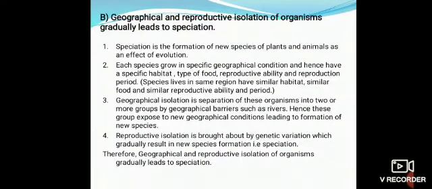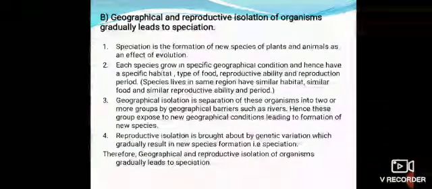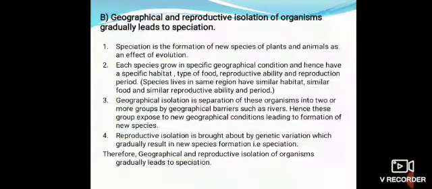Next statement: geographical and reproductive isolation of organisms gradually leads to speciation. Answer. First point: speciation is the formation of new species of plants and animals as an effect of evolution. Second point: each species grows in specific geographical conditions and hence has a specific habitat, type of food, reproductive ability and reproduction period. In bracket, species living in the same region have similar habitat, similar food and similar reproductive ability and period. Bracket complete.